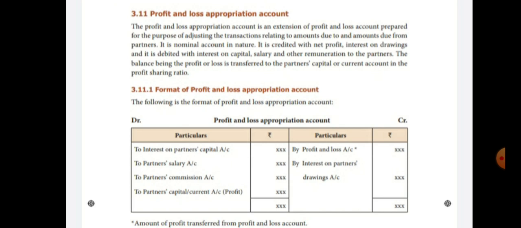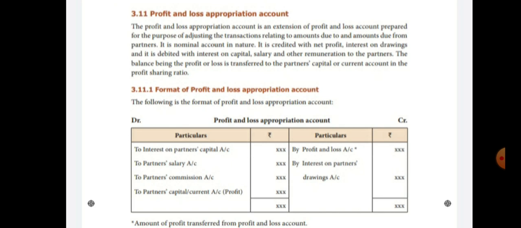The profit and loss appropriation account is nothing but an extension of the profit and loss account. It is prepared for the purpose of adjusting the transactions relating to amounts due to and amounts due from partners. So it is nominal in nature.